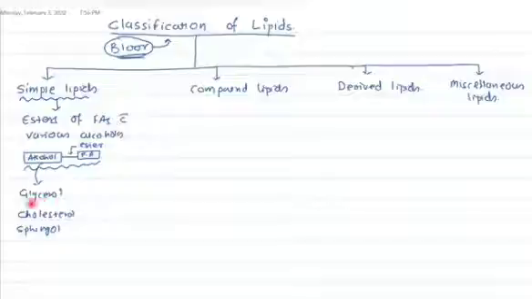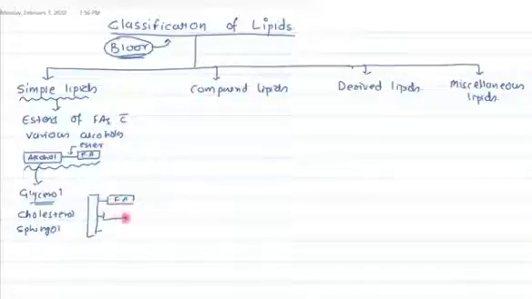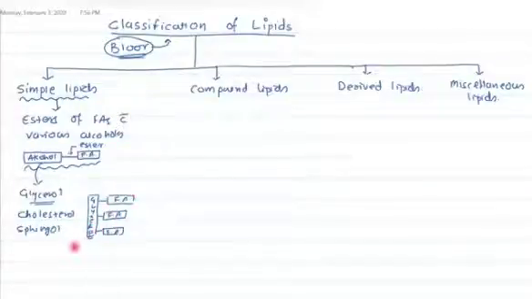So let's take up an example of glycerol. Now glycerol is a 3-carbon compound with 3 OH groups, right? And with all these OH groups, fatty acid can bind. Fatty acid can make a bond, that is an ester bond. So see, this is a glycerol which is bound with 3 fatty acids. We call it a triacylglycerol. And so this triacylglycerol is an example of a simple lipid.